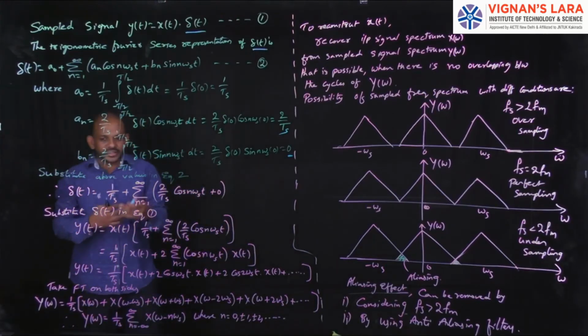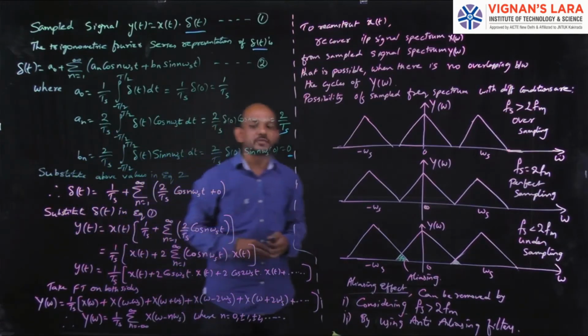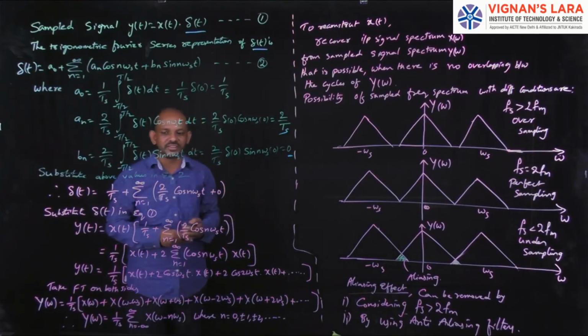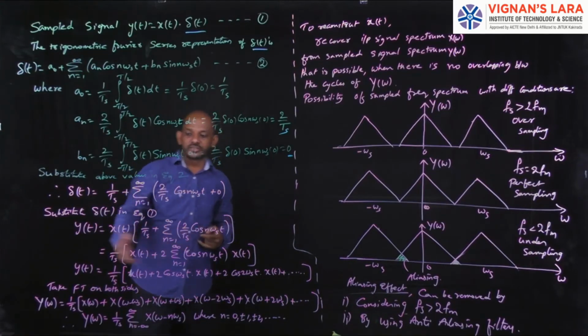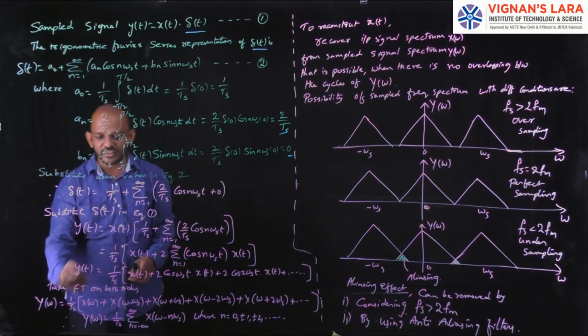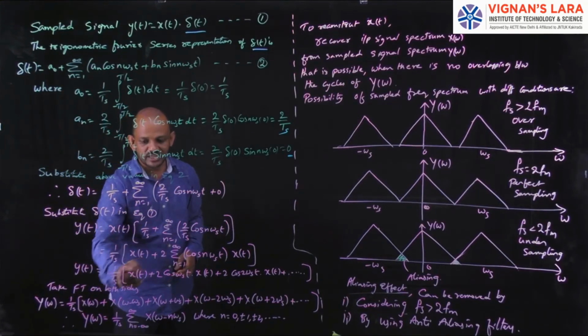Here I have to take the Fourier transform on both sides. Why? Because I need the spectrum of the output signal. This is the equation for the output signal, and for its spectrum I need the Fourier transform. So take the Fourier transforms on both sides. The Fourier transform of y of t is Y of omega, and this is the constant 1 by Ts, and for x of t the Fourier transform is X of omega.